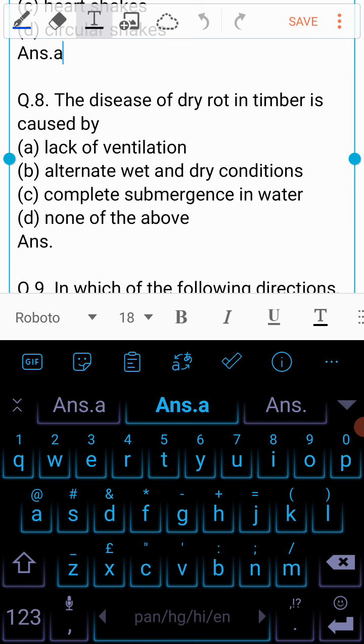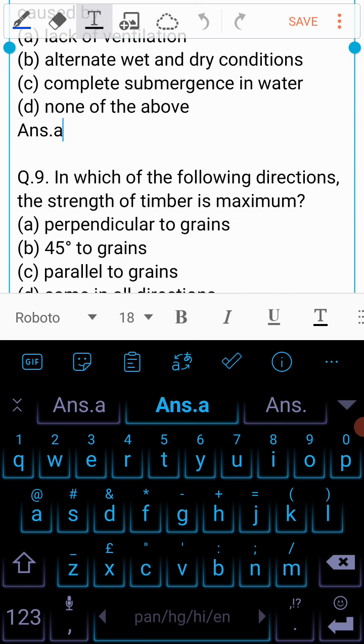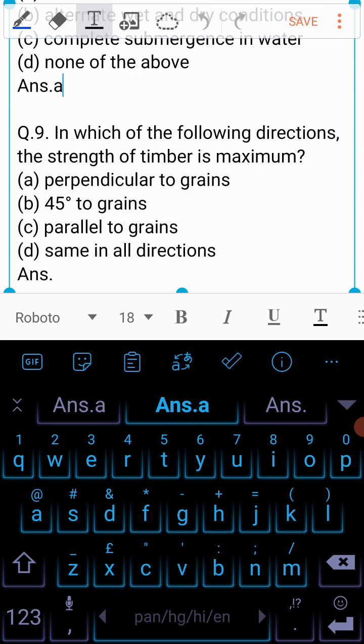The disease of dry rot in timber is caused by A. Lack of ventilation, B. Alternate wet and dry conditions, C. Complete submergence in water, or is it D. None of the above? And the answer to this question is A. Due to lack of ventilation, there is dry rot in timber.